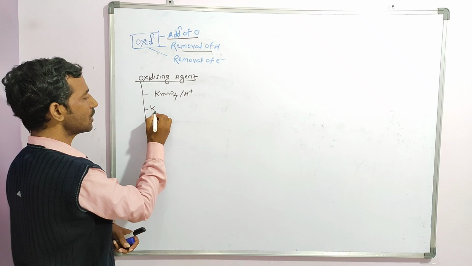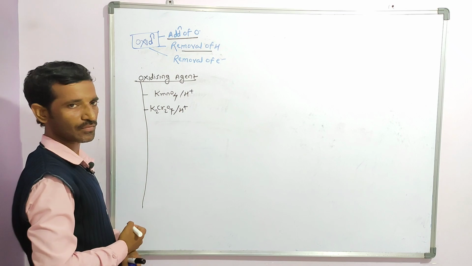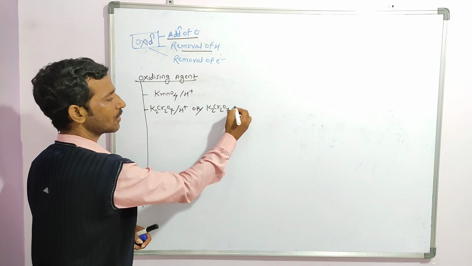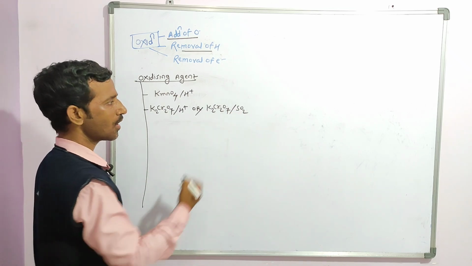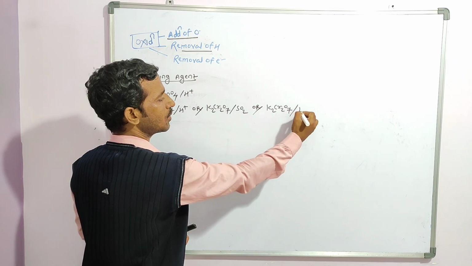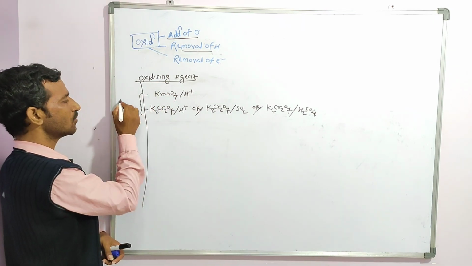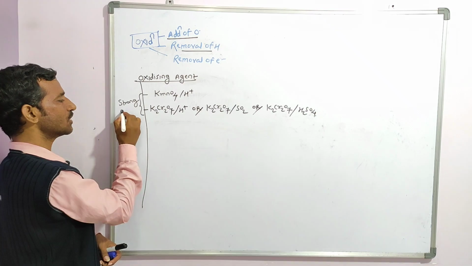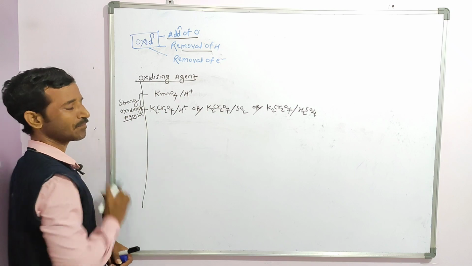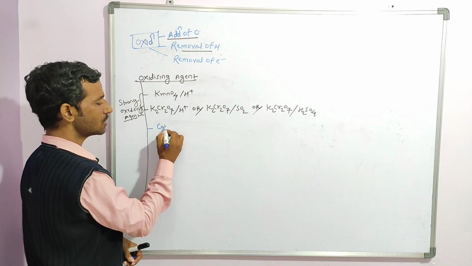Second is potassium dichromate, K2Cr2O7, in the presence of acidic medium, or in some books you will find K2Cr2O7 with H2SO4. These two are found as strong oxidizing agents. Very important.